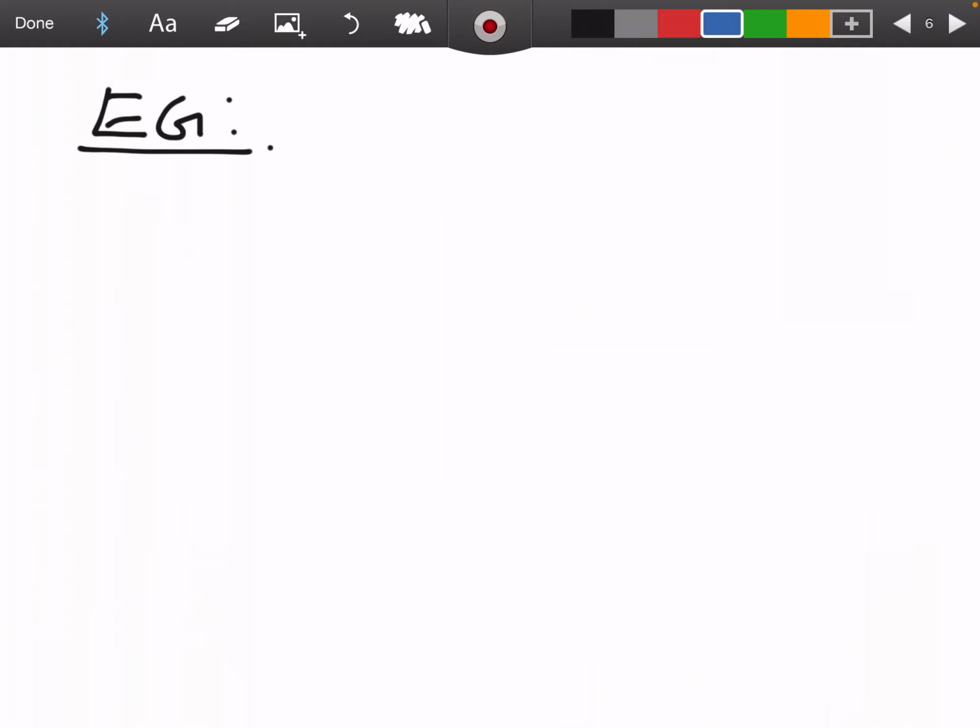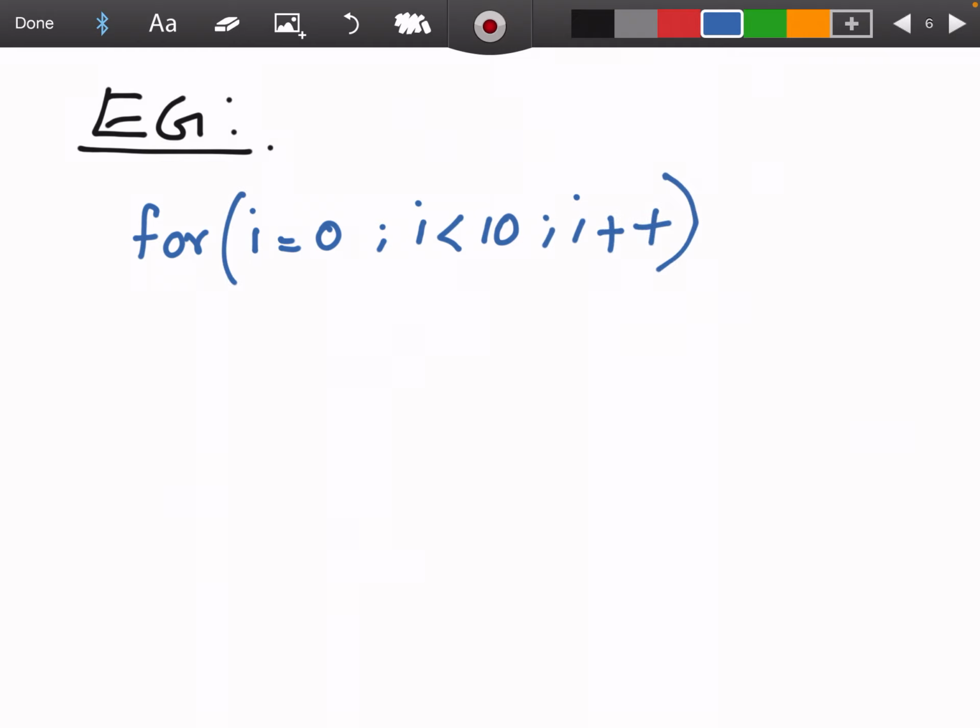So for example, let me write one example. for (i = 0; i < 10; i++). Now here we are going to open the brace and write the statement within the loop body. I am going to print the value of i here, then I am closing. So what will be the output of this program? Can you just guess what the output of the program will be?